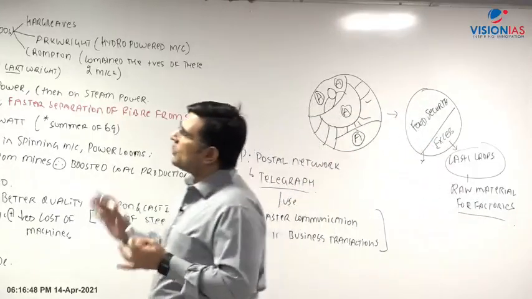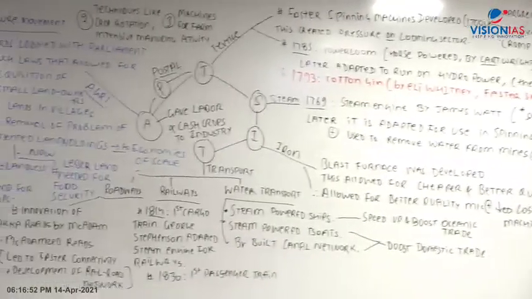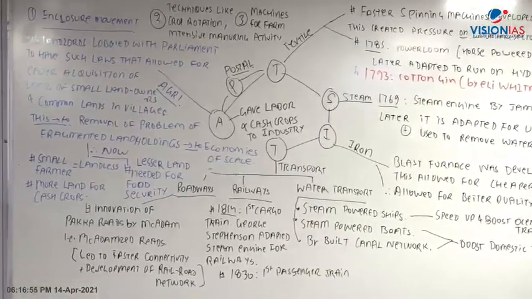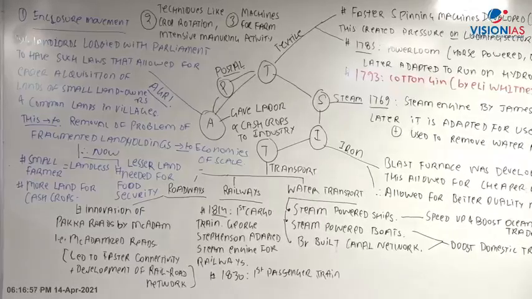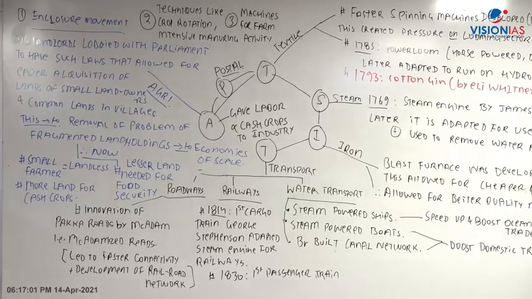So therefore this is your PISTA, P-I-S-T-A. This is how your things are progressing, right? So you can note this down. If you have any doubt, you can ask me. So these are the different developments which take place from the 1750s to the 1850s, right?